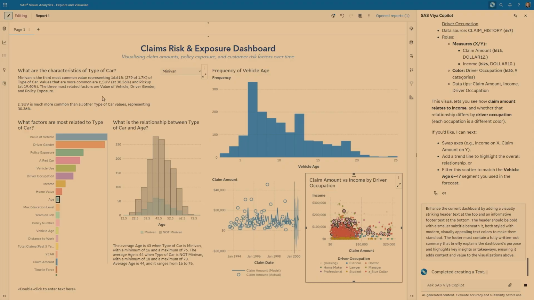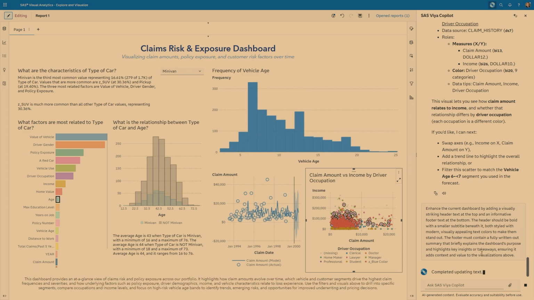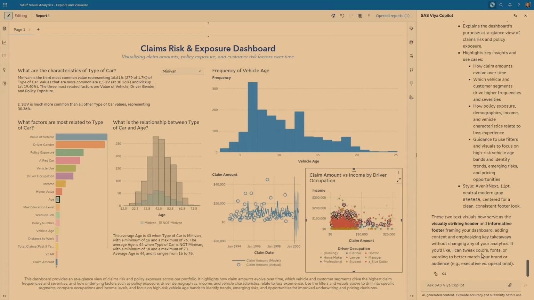And now it's working on the footer here. It's usually a little quicker, but as I said, the network is a little slow here. Just wait for the footer to finish, and there you go. We have the actual footer text, so a lot of content. And as I said, I talked to a few people on the booth. It all depends on your prompt engineering skills, really, and how creative the system will be. And you could obviously tell it to use a shorter or longer version, use a particular tone, or something related to your organization.